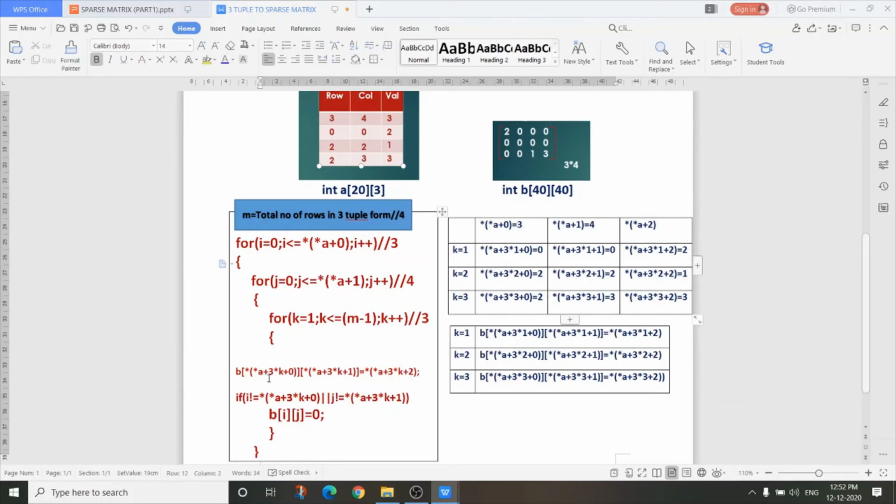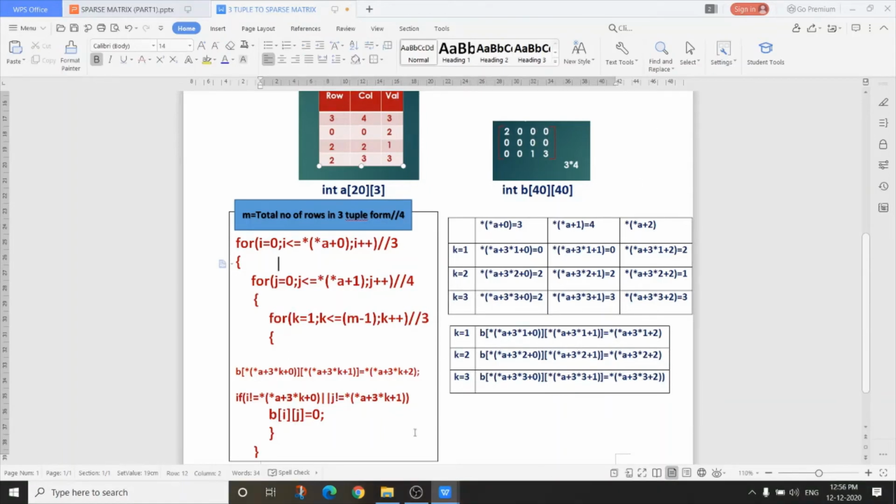But if i is not equal to *(a+3*k+0) or j is not equal to *(a+3*k+1), meaning if i is not equal to either 0 or 2, or j is not equal to either 0 or 2 or 3, then what do you have to do? All remaining places are 0. So b[i][j] equals 0.